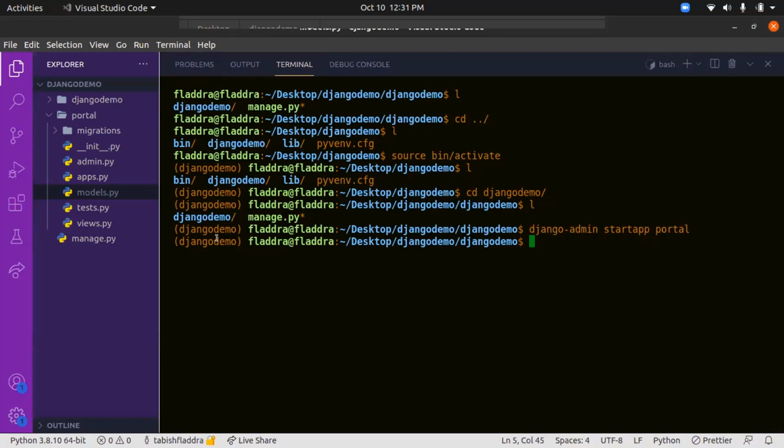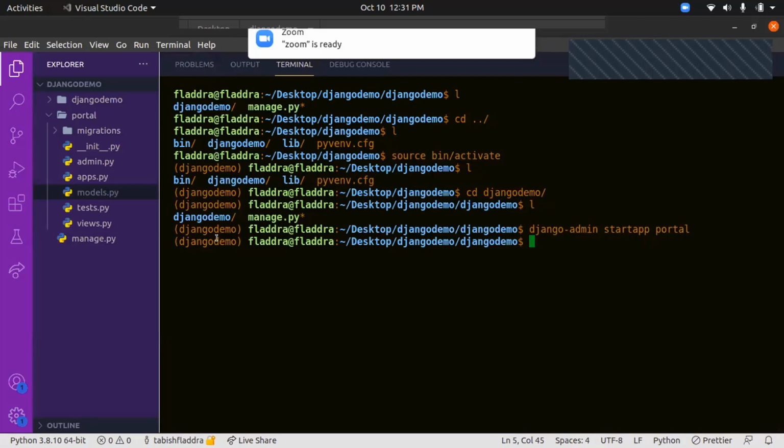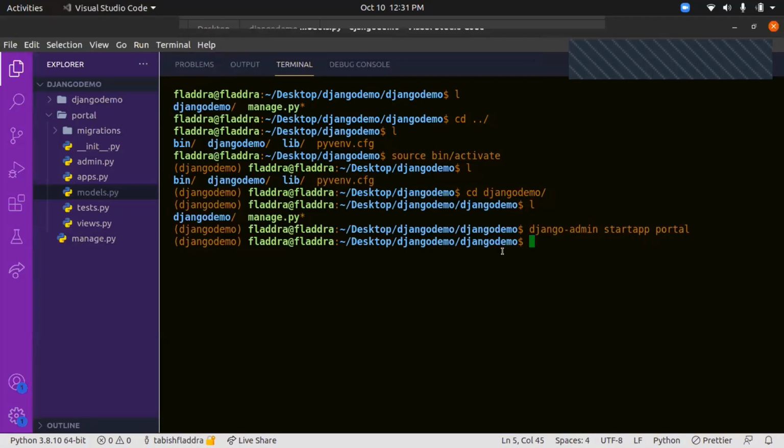First of all, install Django. I had installed Django from the initial terminal. Okay, we need the same terminal. You have installed it. Did you install it in the virtual environment or on the main machine? No, in the virtual environment. Okay, that's good. So you can start a project. I'll show you. I had done that also, but after going to Visual Studio Code, you mentioned to go to the terminal. So I've gone to that terminal, and within that I've activated the virtual environment. And now I need to go to that Django demo folder.